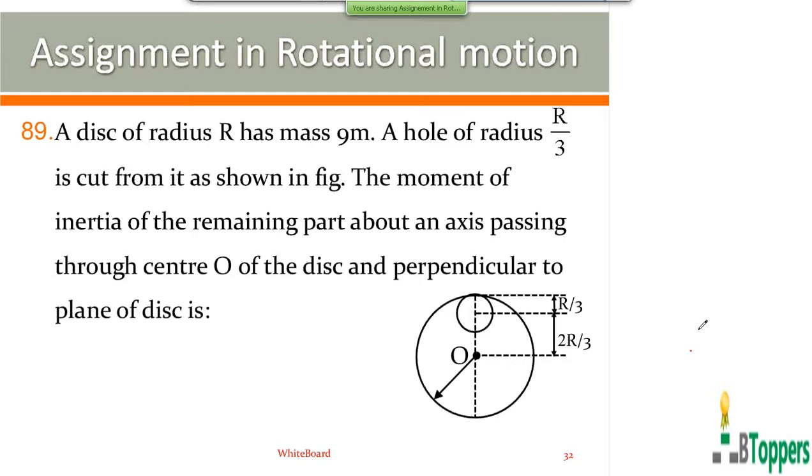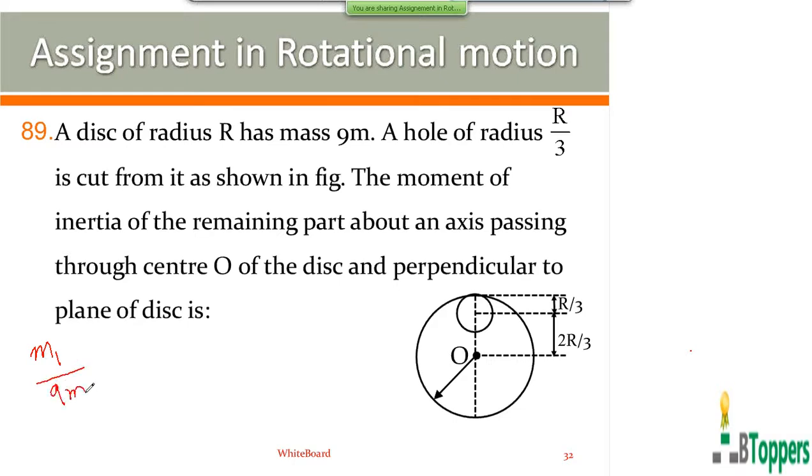See question number 89. A disk of radius r has mass 9 m. A hole of radius r by 3 is cut from it as shown in the figure. The moment of inertia of the remaining part about an axis passing through the center of the disk and perpendicular to the plane of the disk is. Let m1 be the mass of the circular disk of radius r by 3, which is removed from the edge of the original disk.